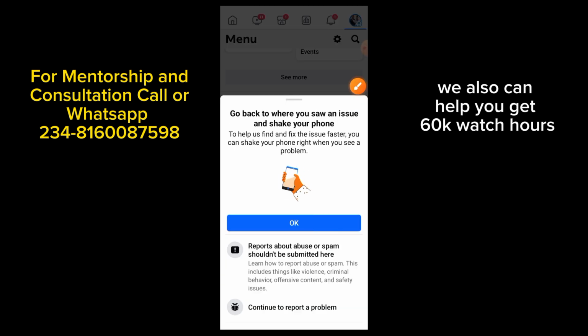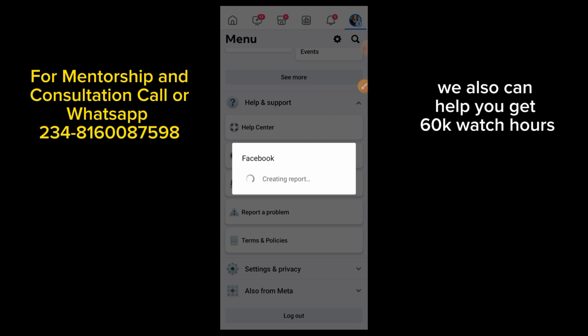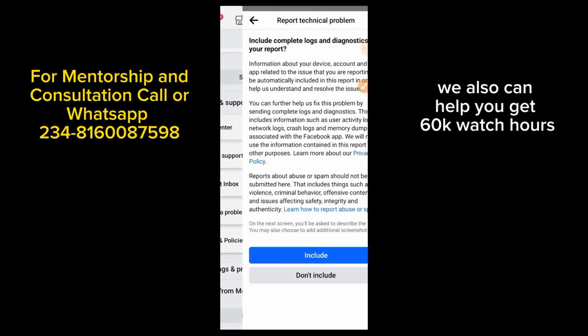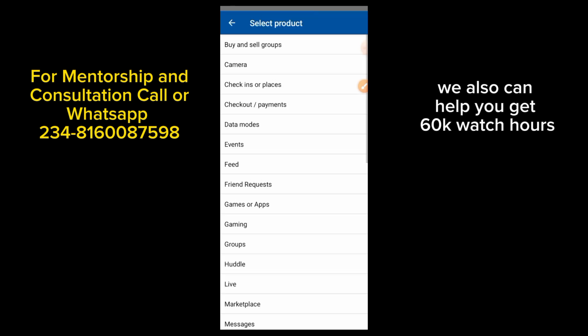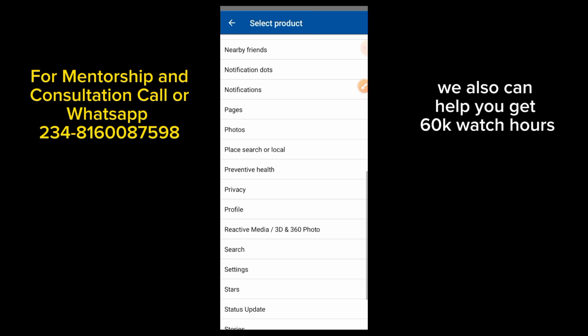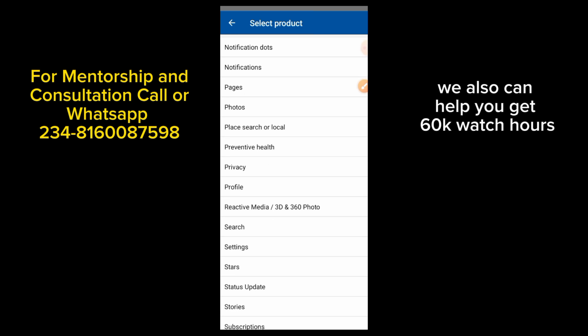Clicking on report a problem will take you here. Click on continue to report a problem. So you continue here, right? It's going to categorize them, right? So you are going to click on include. Clicking on include, these are different sets of products that you can also report on, right? So you want to scroll down here and look for pages. I've already explained these settings in the previous tutorial.